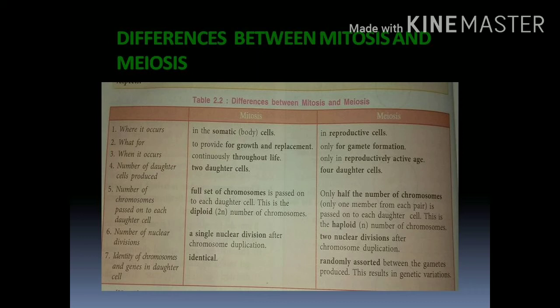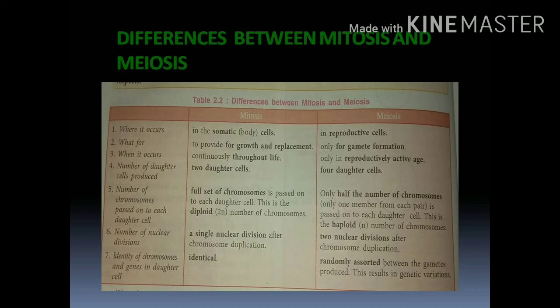Mitosis continuously occurs throughout life. Meiosis occurs only in the reproductively active age. In mitosis, 2 daughter cells are formed. In meiosis, 4 daughter cells are formed.